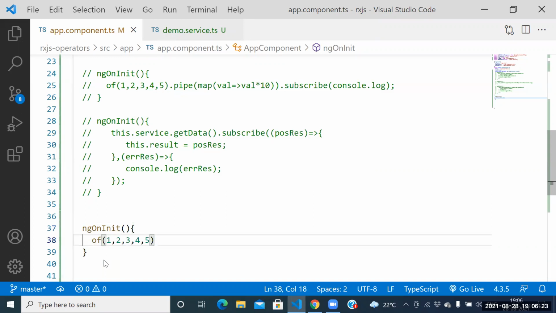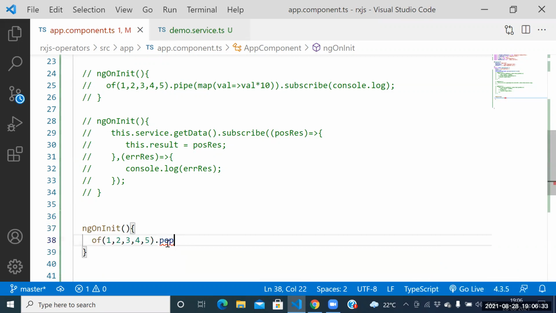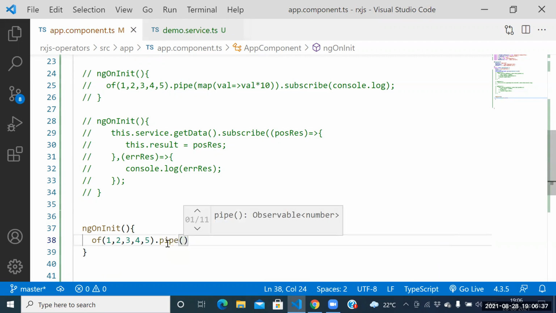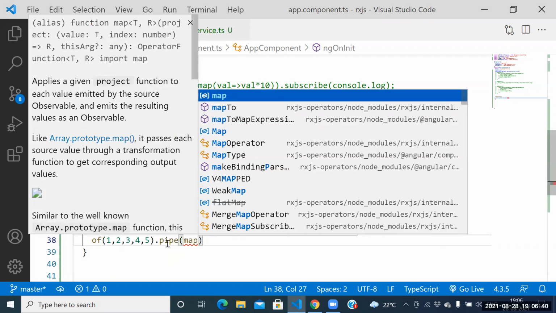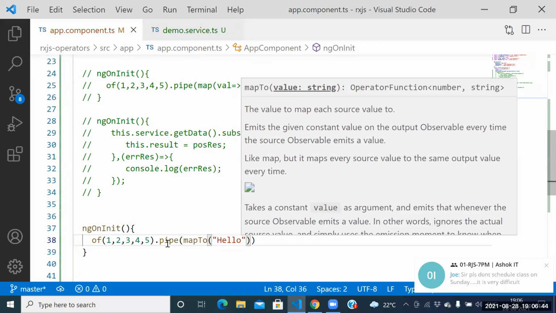Five. Observable emits how many times? Five times or not? So I wanted to know programmatically whether it is emitting 5 times or not. Dot pipe, and what do you want to place? mapTo. mapTo of, and here itself we need to place hello.